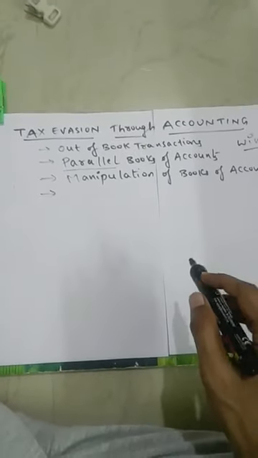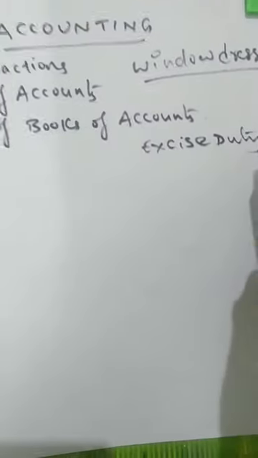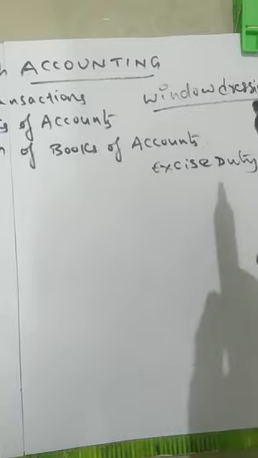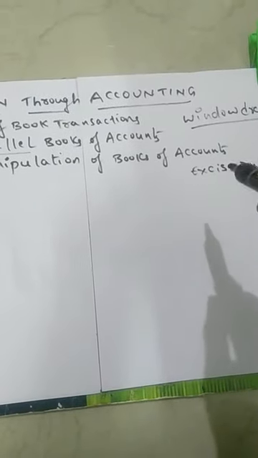Next one: if you manufacture any products in India, we need to pay tax on the products we are manufacturing. That is what we call excise duty. Excise duty is a tax to be paid on the goods which are manufactured in the country. So when we produce the goods, we should be ready to pay the excise duty on those goods.